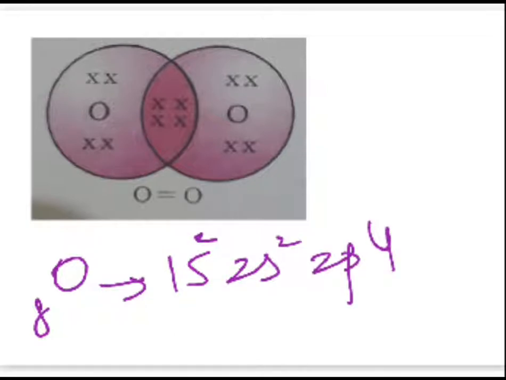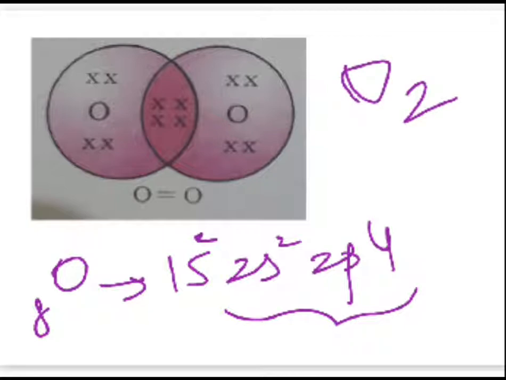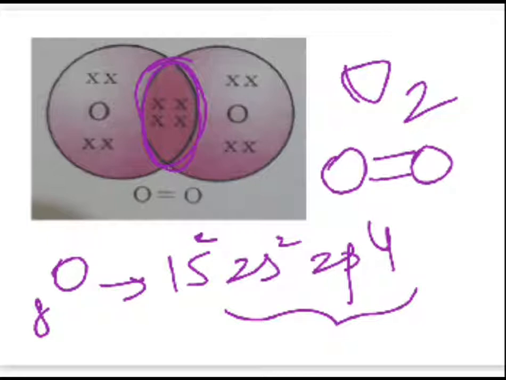Which are the electrons which can participate in bonding? The outermost shell electrons. So these are 6 electrons. We are talking about 2 oxygen atoms combining with each other, resulting in the formation of an O2 molecule. Right? So there are 6 electrons with each oxygen atom, of which 2 electrons from each oxygen atom will be shared with the other oxygen atom in this way. As you can see, the sharing takes place here, resulting in the formation of a double bond between the atoms. So oxygen and oxygen will be bonded with each other by a double bond.